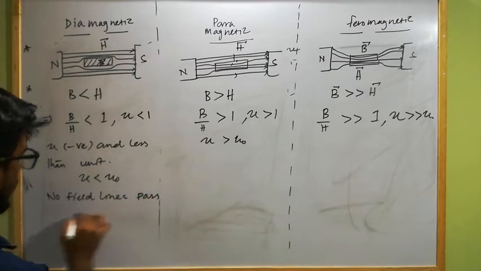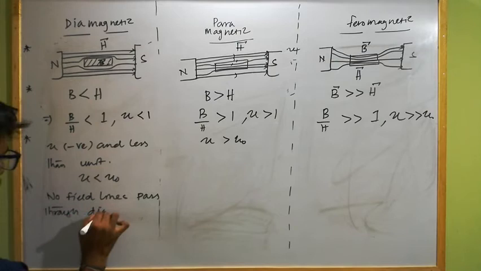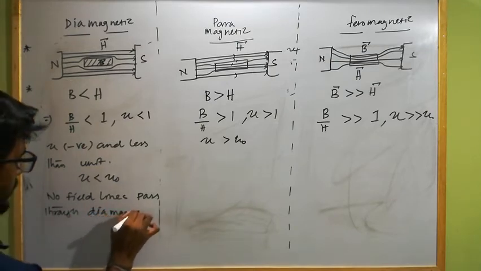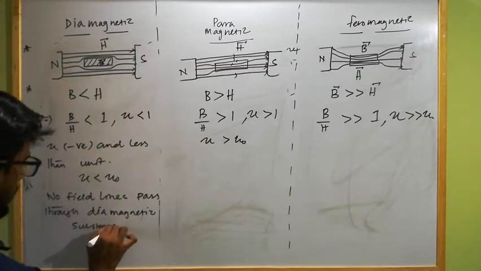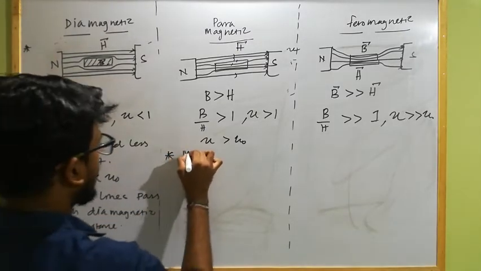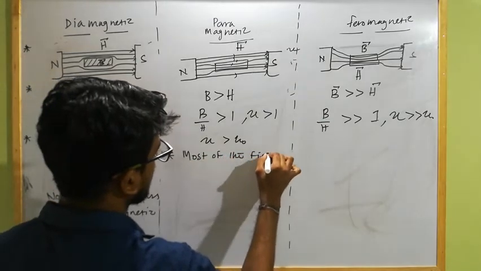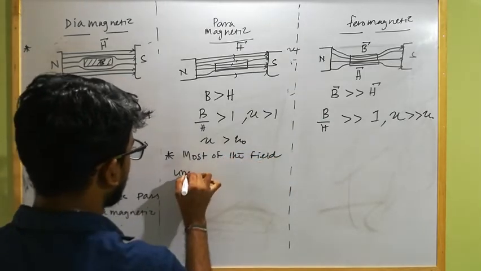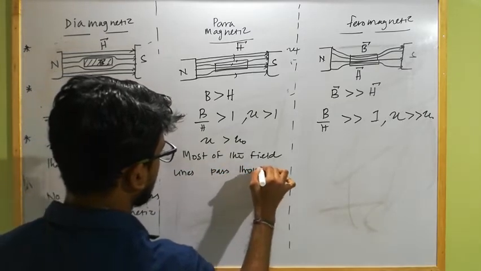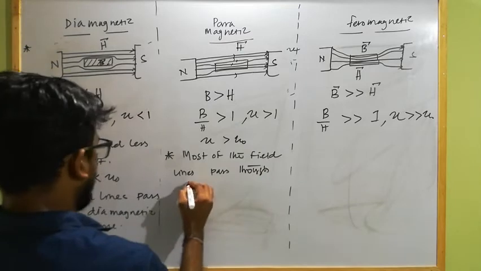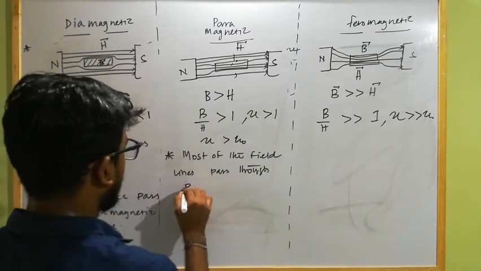Okay, so here we can write: no field lines pass through a diamagnetic substance. Most of the field lines pass through a paramagnetic substance.